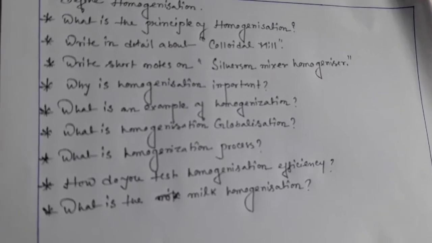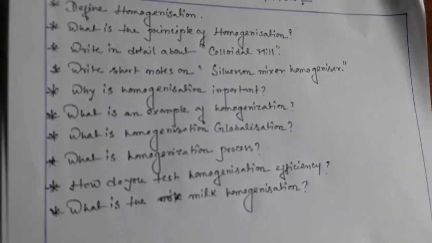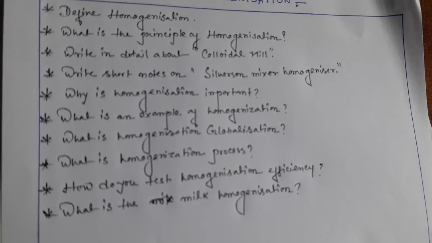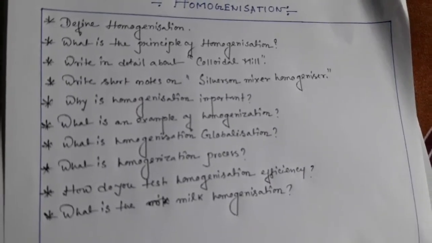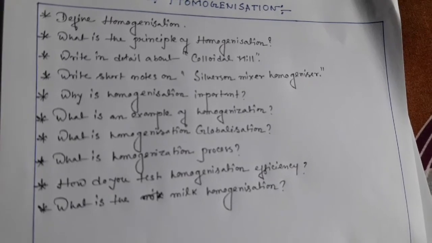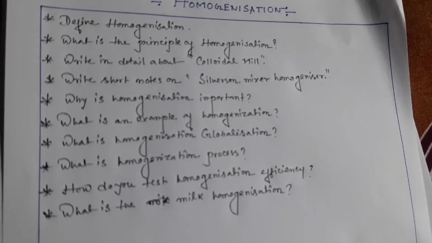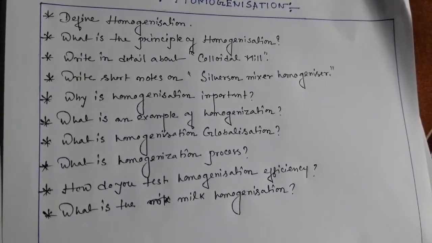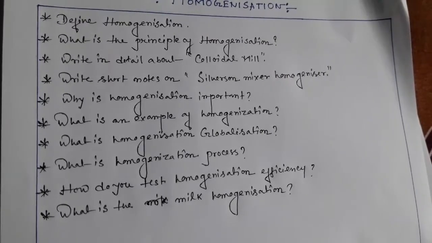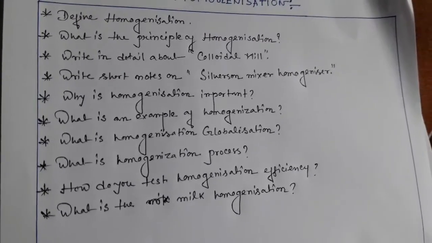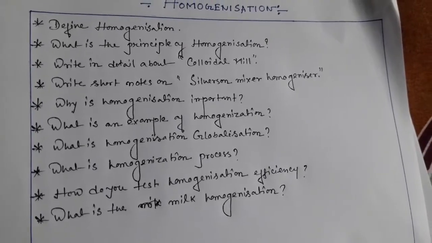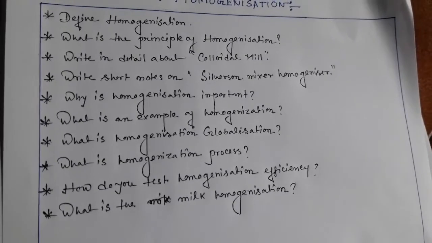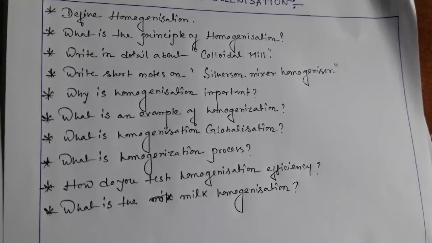And the next question is why homogenization is very important. This is a very important part. And what is an example of homogenization? And what is homogenization globulization? In this case, I have already told that homogenization is very important for emulsion purposes. When the coarse emulsion is reduced into a fine emulsion, that means the coarse, large globules are reduced into fine, small globules by the homogenizer or the homogenization process. This is the principle of homogenization globulization.